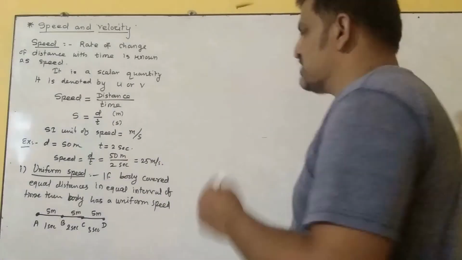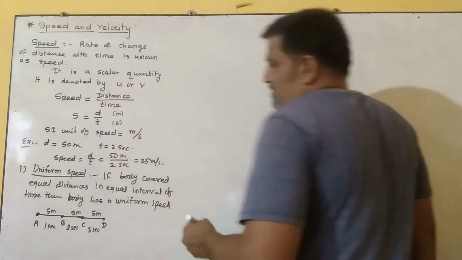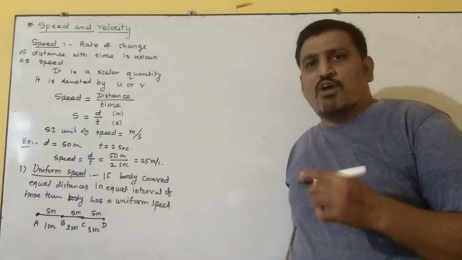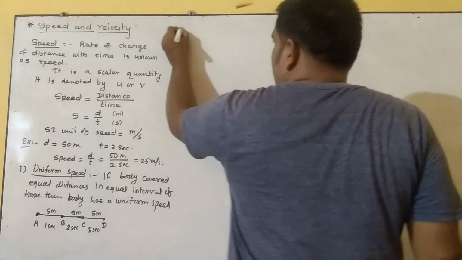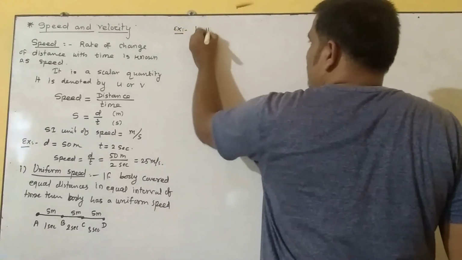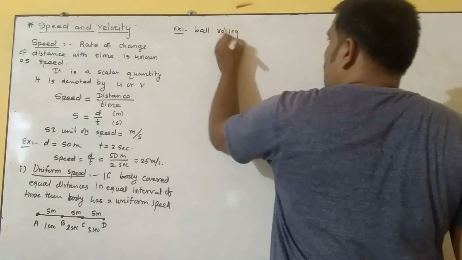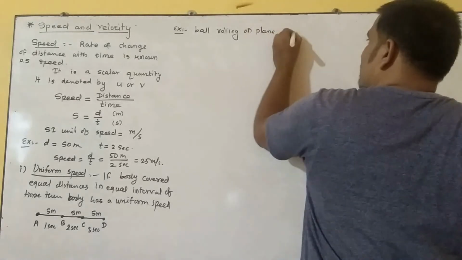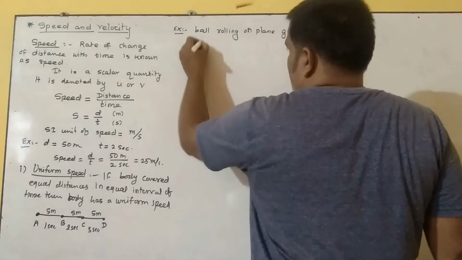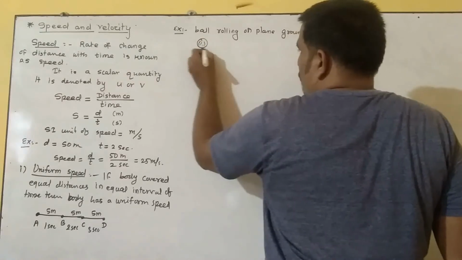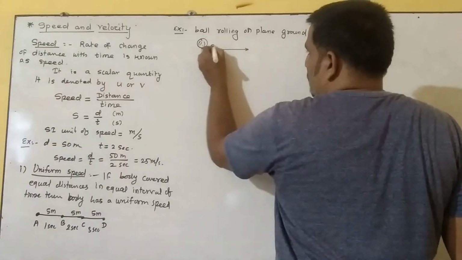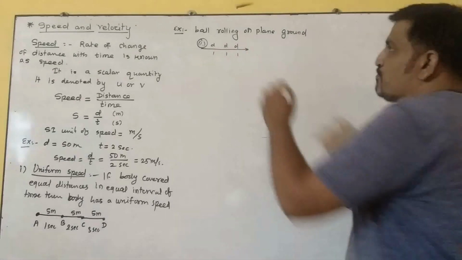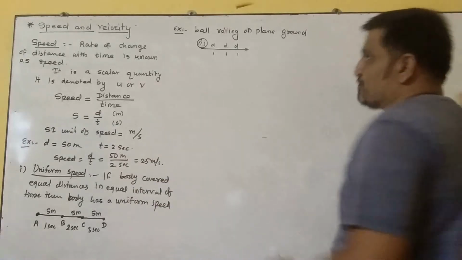And this uniform speed we can talk about for a celestial body, or I can give the example of a ball rolling on a plain ground. This ball, rolling on the ground, covers equal distances in equal intervals of time, so we can say this ball has a uniform speed.